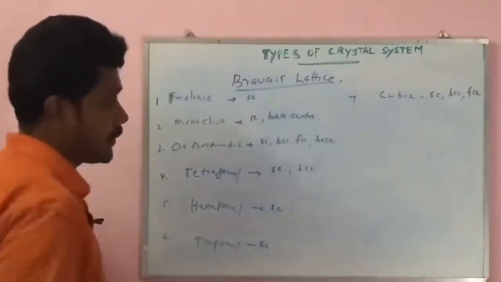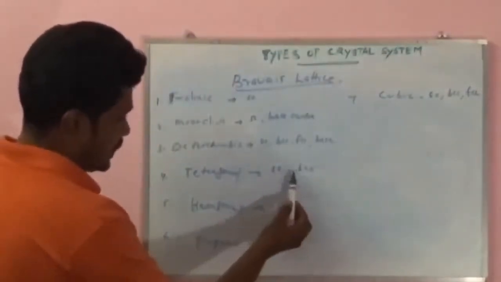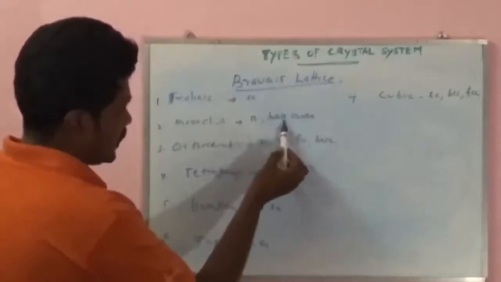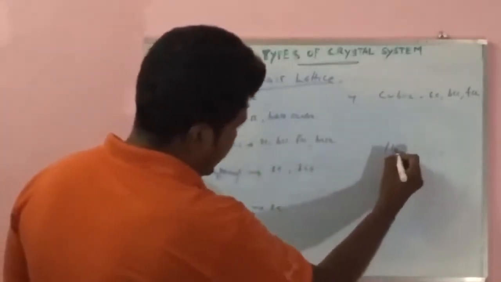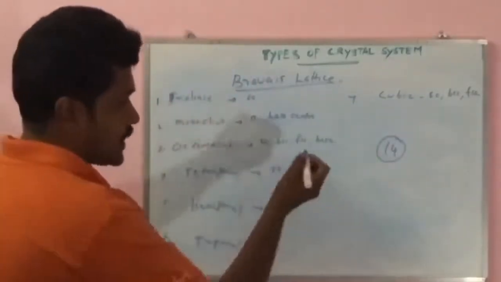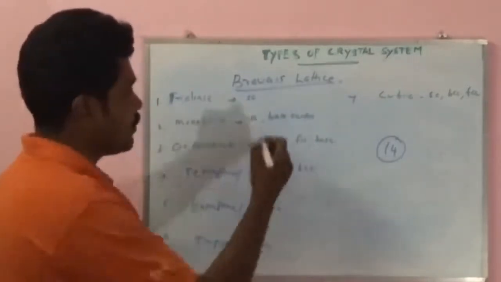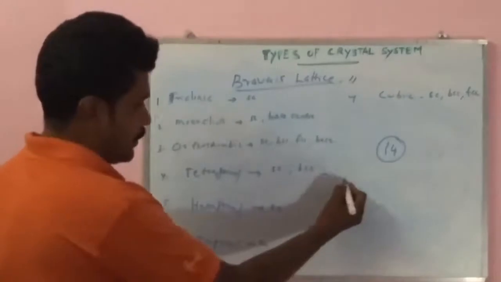Counting them gives 14 lattices, the possible lattices from the 7 types of crystals. That is known as the Bravais lattice. Thank you.